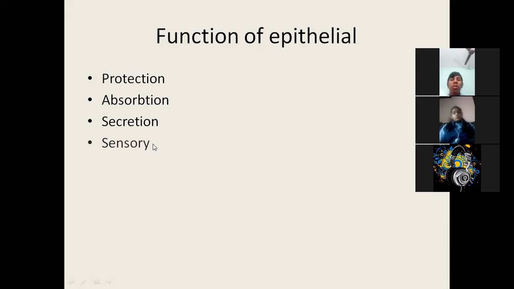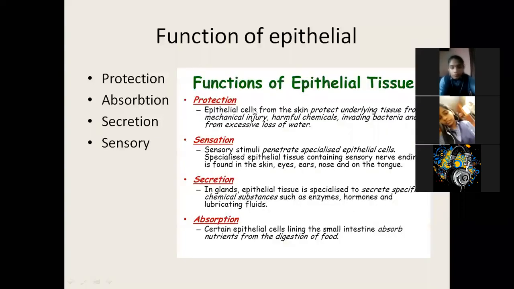Sensory. Now your skin is a sensory organ, so it will have the function of sensory. The epithelial cells have the function of sensory, meaning they are connected to the brain by nerves. So it will send the sensory from the skin to the brain. Then these functions we just saw: protection. Epithelial cells from the skin protect underlying tissue from mechanical injury, harmful chemicals, invading bacteria, and from excessive loss of water. So it even prevents excessive loss of water.